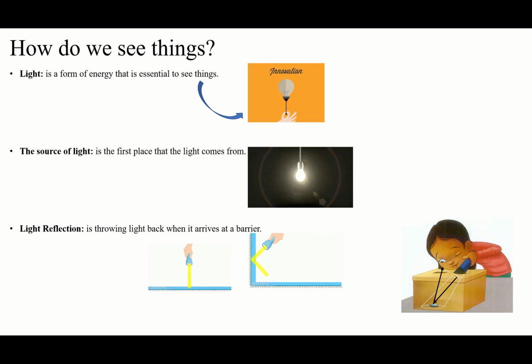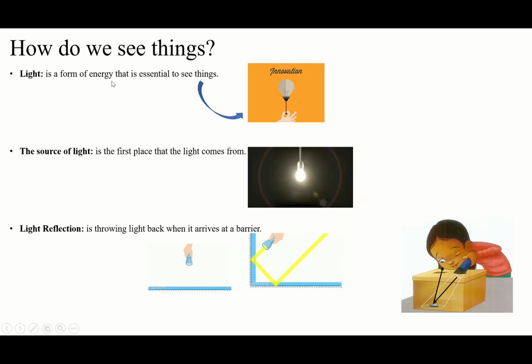So, let's start. Bismillah. Guys, light is a form of energy that is essential to see things. Of course, you have studied before in the first semester that we have different types of energy, right? Heat energy, sound energy, movement energy, and one of them was light energy. So, light is a form of energy.